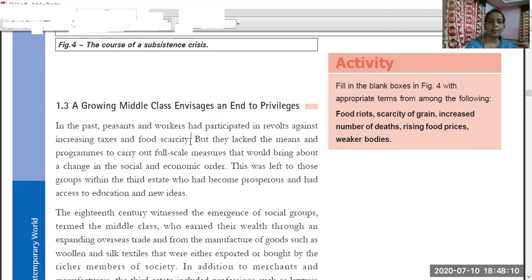In the earlier period, the peasants made many revolts against increasing taxes, increasing prices, or food scarcity. But these people were unaware of how to express their views in a formal way. They lacked the means and programs to carry out full scale measures. Their measures were not enough, they were very limited. That is why they did not succeed in the earlier period.